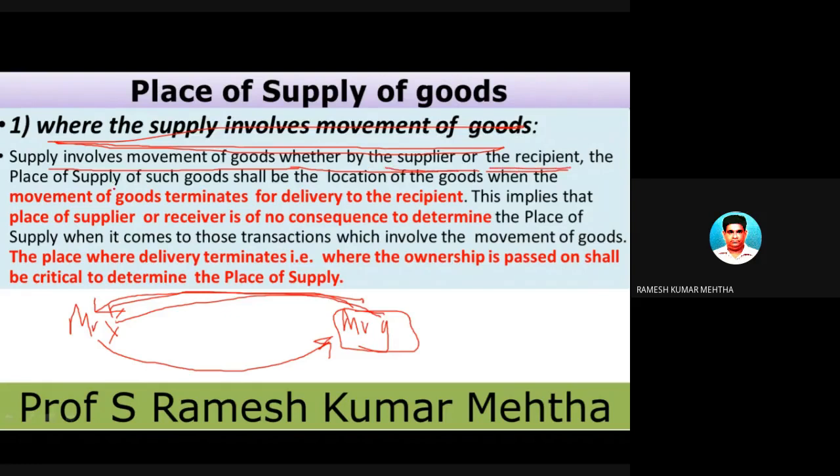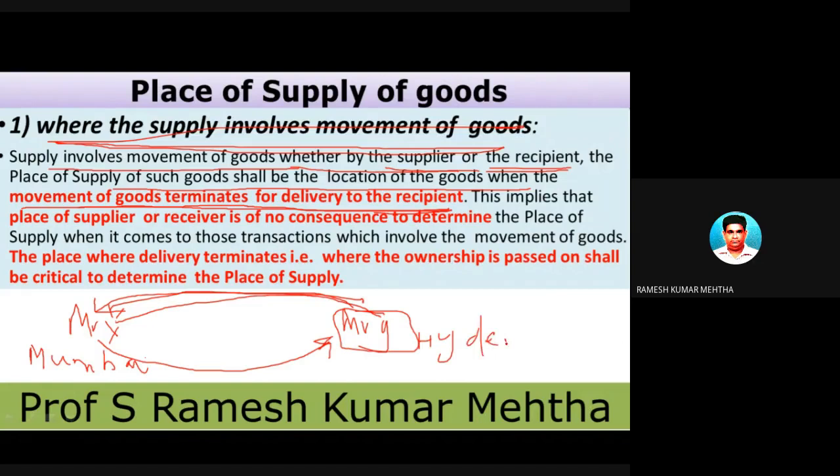The place of supply of such goods shall be the location of the goods when the movement of goods terminates for delivery to the recipient. Please remember, the ones which I have highlighted in red color are the answer. So, for example, Mr. X is there in Mumbai and Mr. Y is there in Hyderabad.